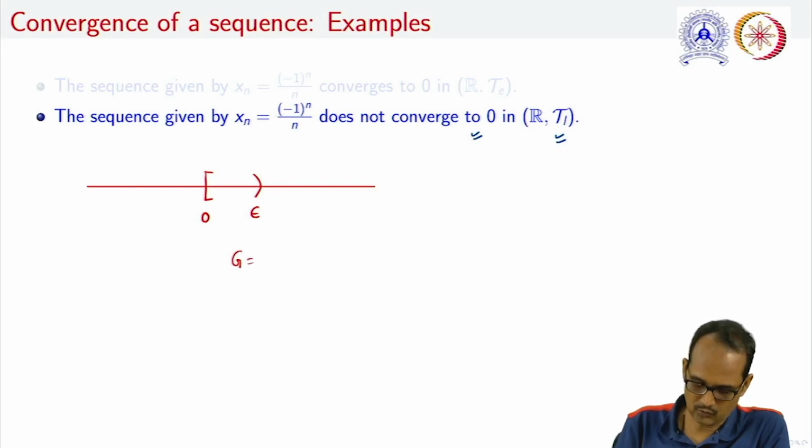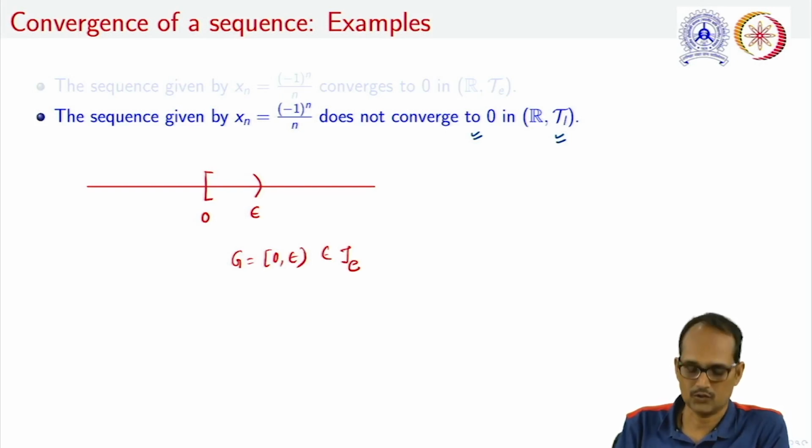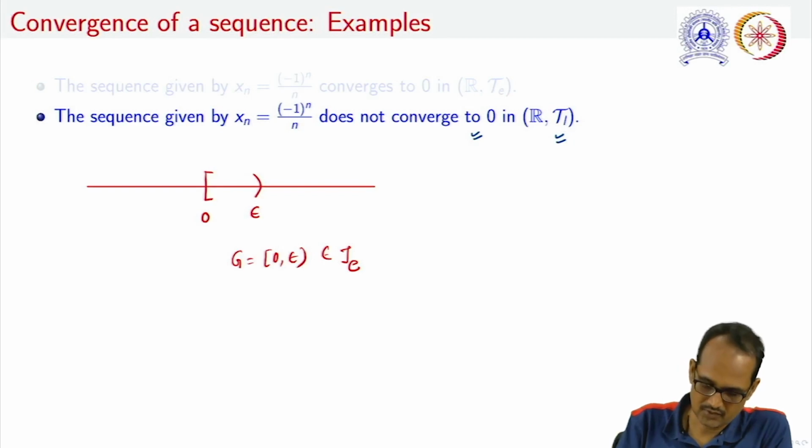So this is an open set in the topology, but note that we cannot find any n naught so that the sequence lies in this particular open set, because alternately the sequence will move outside this interval.